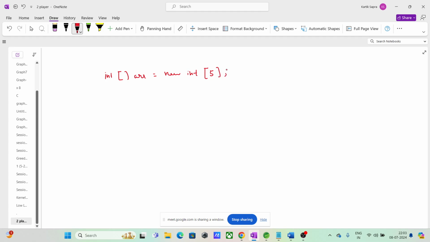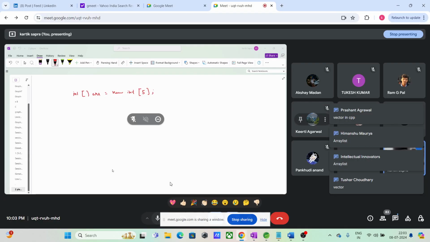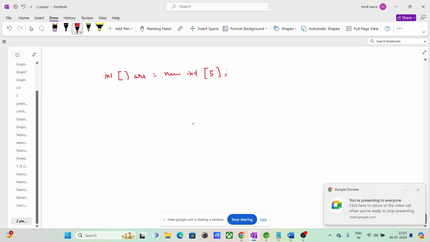You have to specify a size. In C++ also, guys, I think you have to specify a size while making an array, right? बनाना पड़ता है, साइज देना पड़ता है, ठीक है। But what is a dynamic array is you don't have to give a size, right?